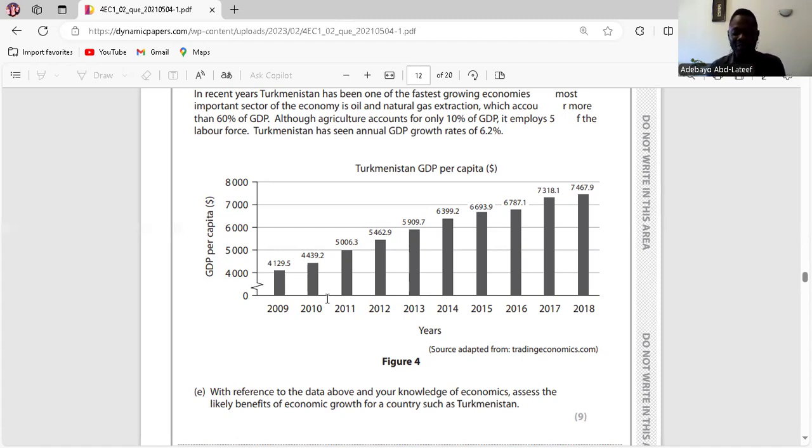This may be as a result of increasing aggregate demand, which will bring about demand-pull inflation, and or overusage of factors of production. That means we are using resources that are scarce. They are economic resources and they're scarce. So when you use them more, the prices will rise, cost of production will increase, bringing about cost-push inflation. Is it clear?